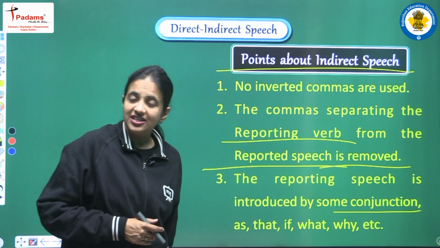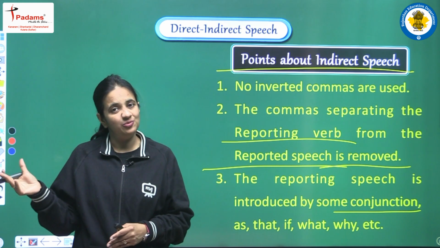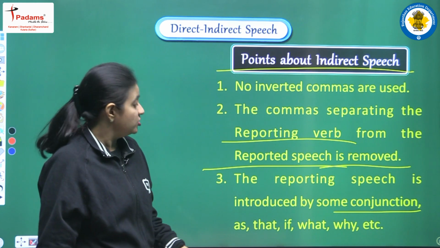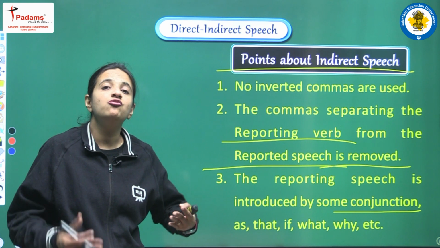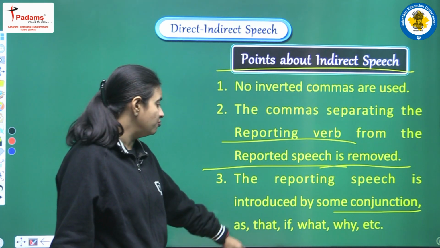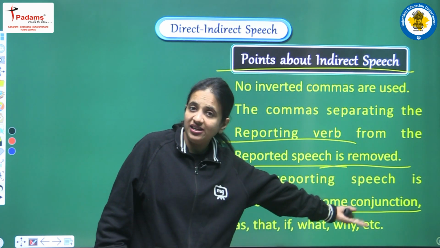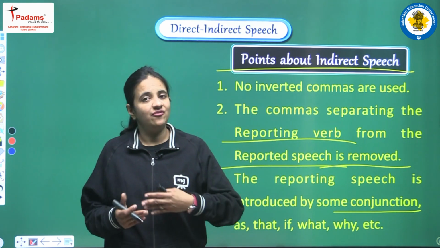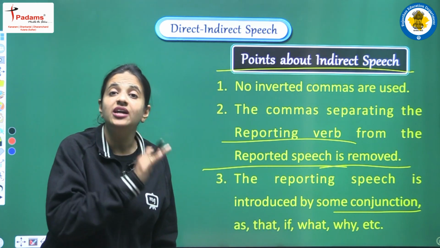So why do we need a conjunction? It's very obvious, because now in the sentence of indirect speech no commas will be there, so we have to add one word as a conjunction. We have many options, and we will see in further videos which conjunction we have to use in what kind of sentence, because we have that, if, and also WH words, what, why, and many other words are used as conjunctions. In further videos, when we see the different kinds of sentences, we will discuss which conjunction is suitable in which kind of sentence.